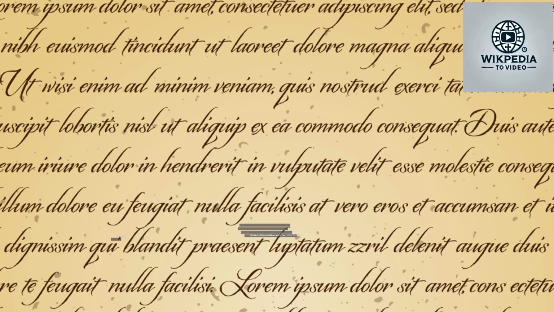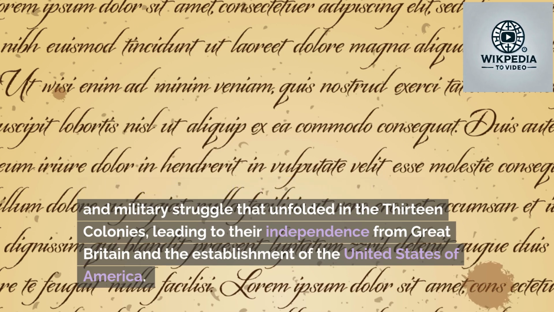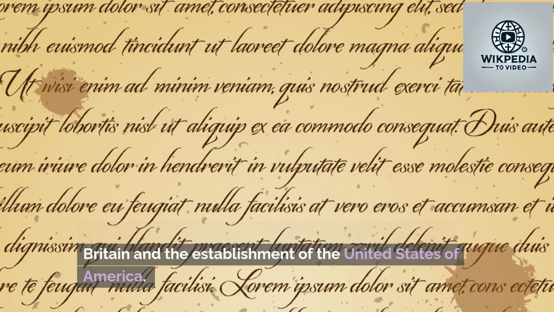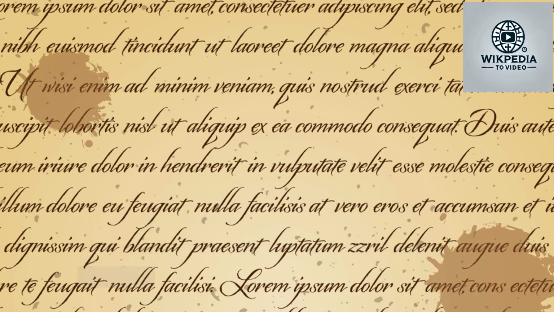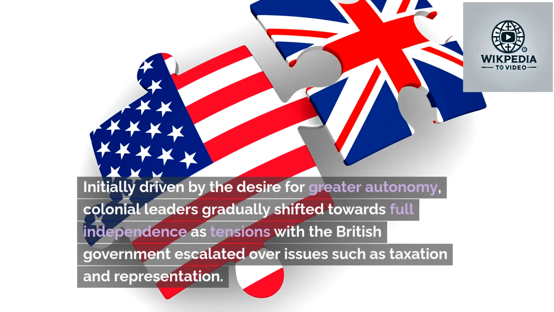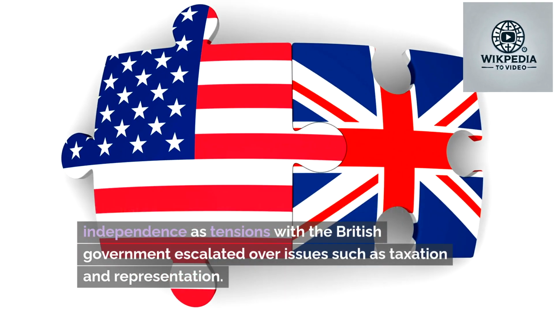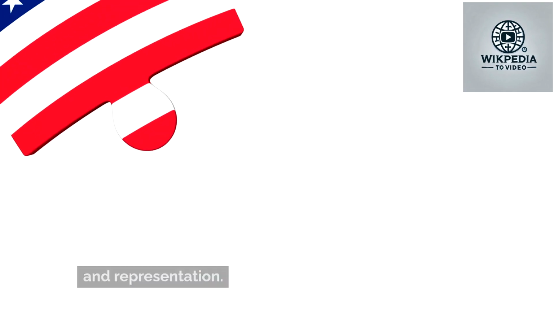The American Revolution was a significant political and military struggle that unfolded in the 13 colonies, leading to their independence from Great Britain and the establishment of the United States of America. Initially driven by the desire for greater autonomy, colonial leaders gradually shifted towards full independence as tensions with the British government escalated over issues such as taxation and representation.